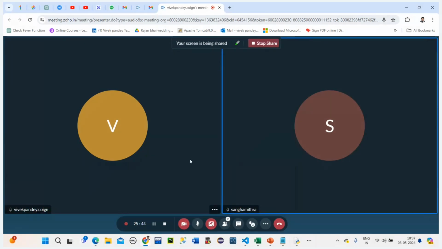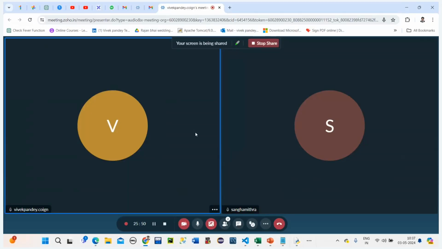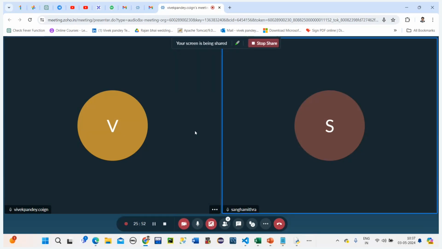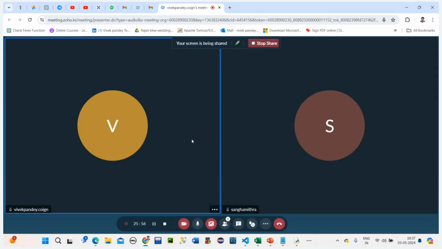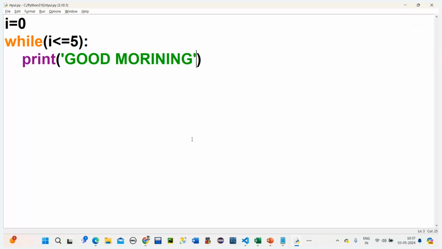Is it still not visible? Now it is visible. It is only showing us names. I think the internet is slow in your area. Maybe slow internet. Now I can see it.